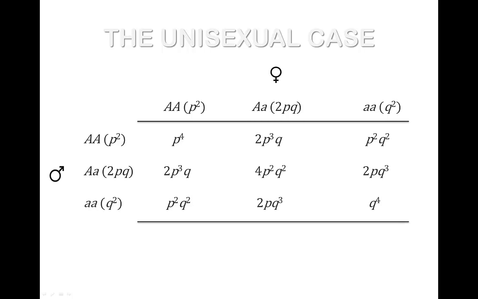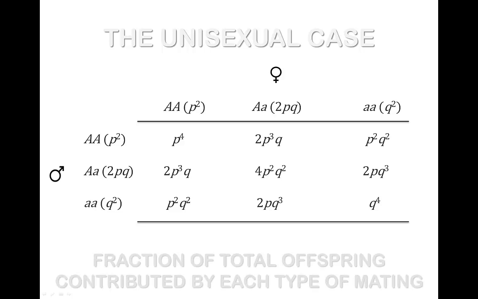This is so because when we calculate the genotype frequencies in the second generation, we will have to take into consideration all 9 possible matings, that is, all 9 possible matings between each of the 3 parental genotypes in each of the sexes. We see them in the upper row and left column. Then each of the matings must be weighted by expected genotype contributions of each such mating. I will show you how.